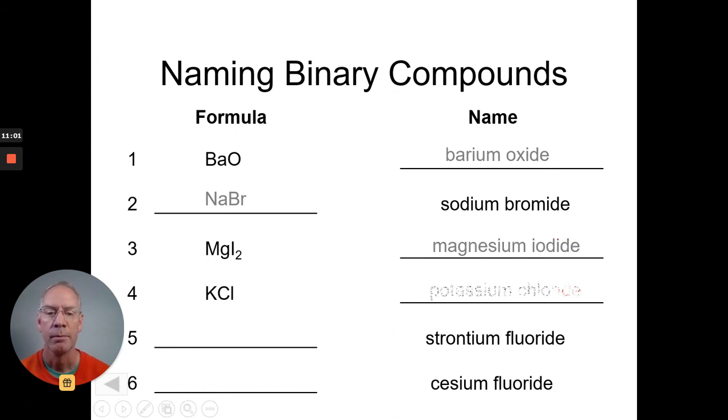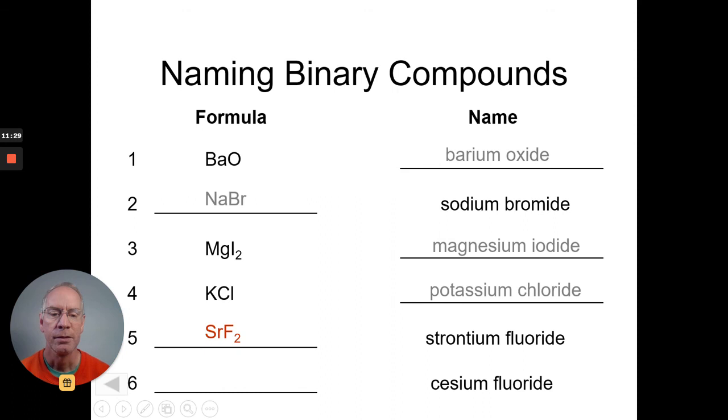You got it, potassium chloride. Strontium is an element with a 2 plus charge. It's an alkaline earth metal. This ends in IDE, so it's a binary compound. Fluorine is a halogen, -1. So if I have a 2 plus and a -1, the 2 goes down after the fluorine, the 1 goes with the strontium. So how about SrF2?